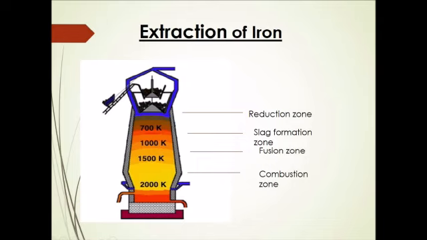Now, the charge is fed into the blast furnace, and it is heated by a blast of hot air, which is passed through the furnace through pipes known as tuyeres. The charge is heated by passing the blast of hot air through the tuyeres, which are present exactly at the bottom of the furnace here. And the reactions go in this manner, from the bottom to the top of the furnace.